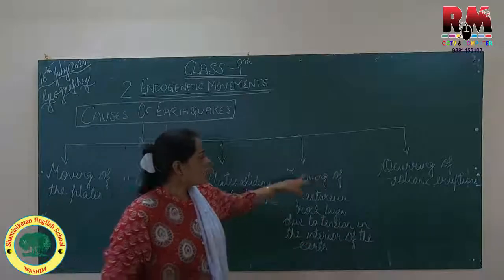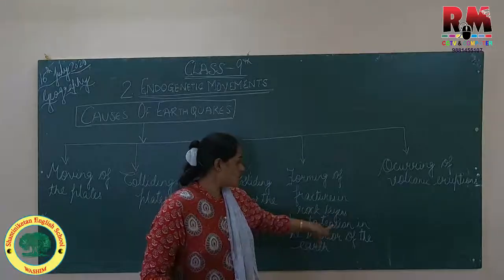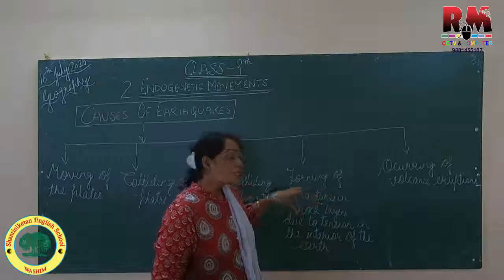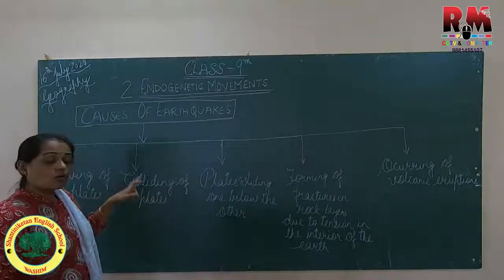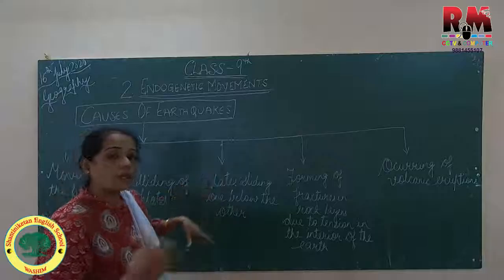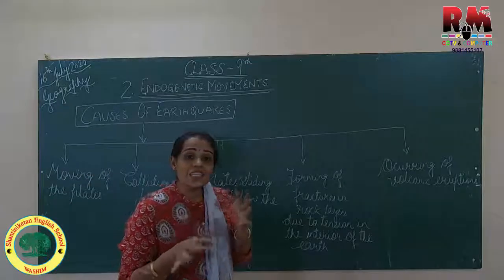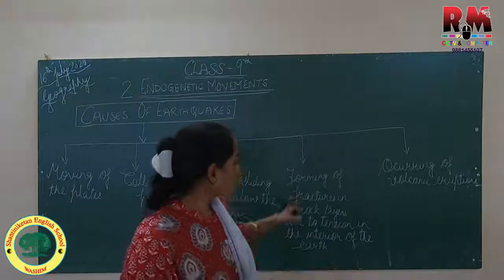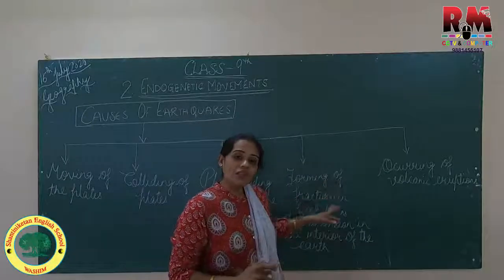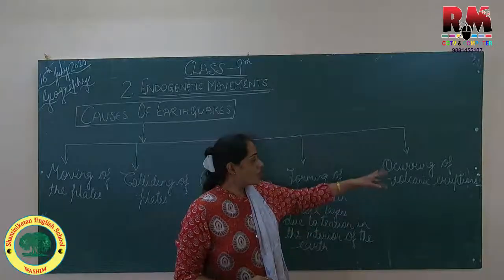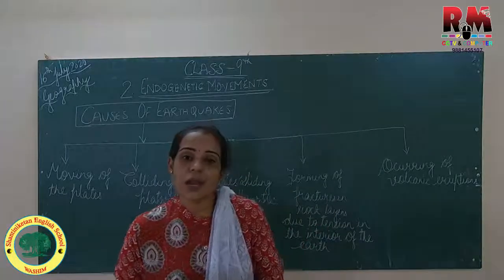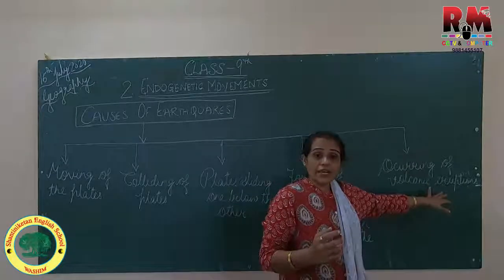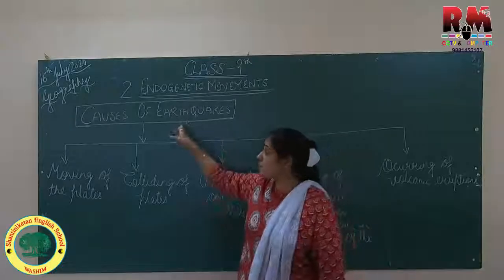Due to that tension, the rock surface gets fractured, and when the rock surface fractures, there comes a sudden natural calamity, maybe in the form of an earthquake or volcanic eruptions. So these are the causes of earthquake.